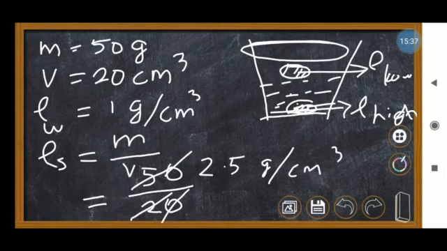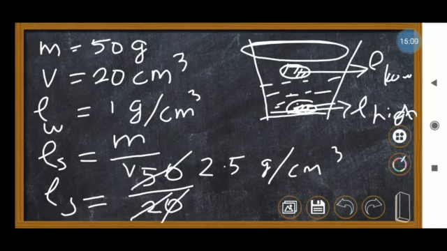Now if you look at that, the density of the substance is equal to 2.5 gram per centimeter cube, and the density of the water is 1 gram per centimeter cube. So is the substance density high or low? Obviously the density of the substance is higher, 2.5 gram per centimeter cube.